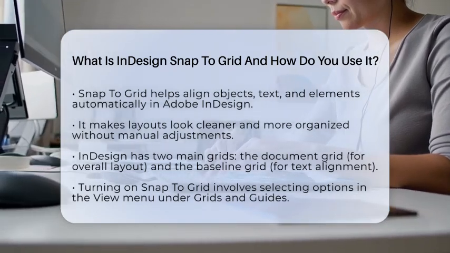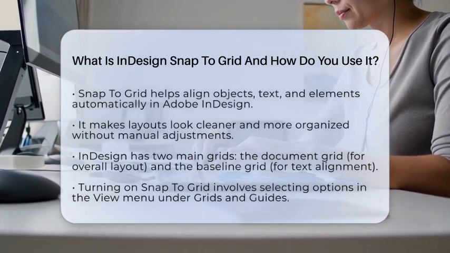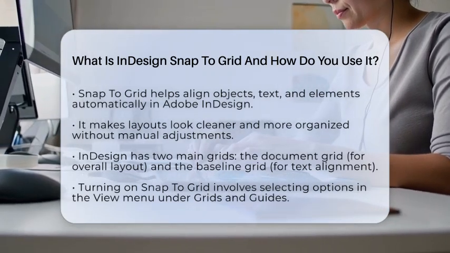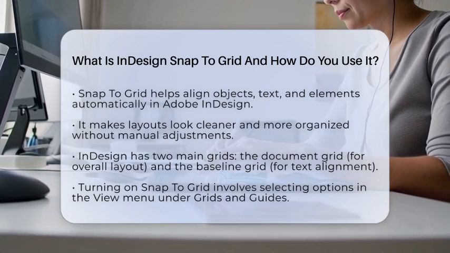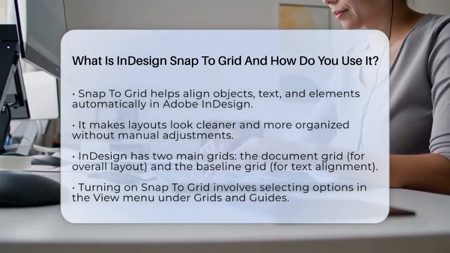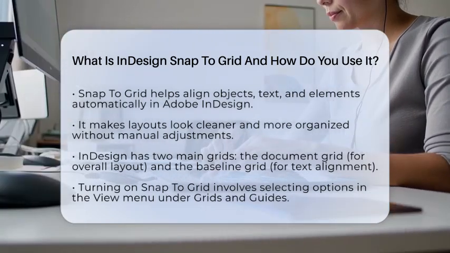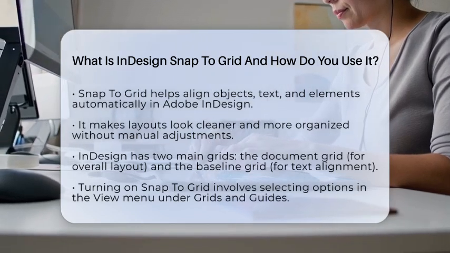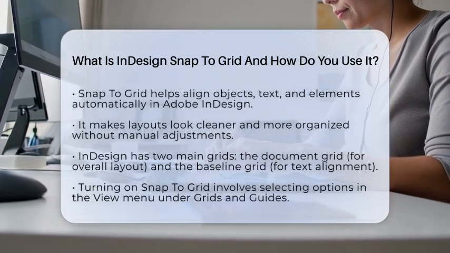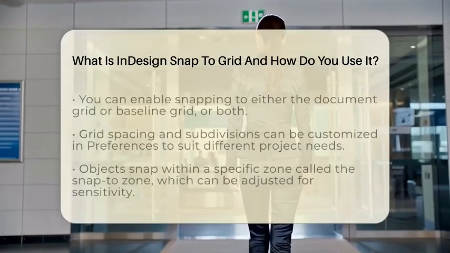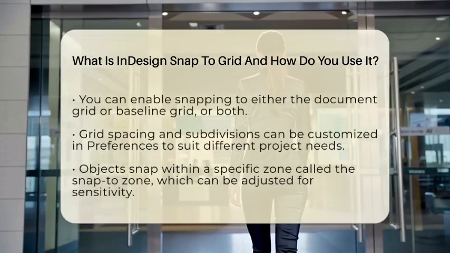InDesign offers two main types of grids. The first is the document grid, which is a network of horizontal and vertical lines spaced evenly across your page. The second is the baseline grid, which is used specifically to align text baselines across columns and frames. When Snap to Grid is turned on, objects or text will magnetically stick to these grid lines or intersections, making it easier to keep everything in order.